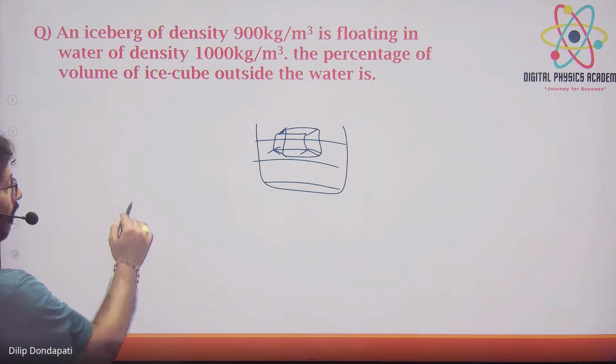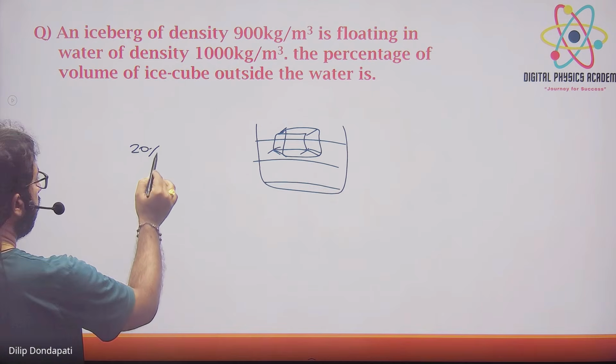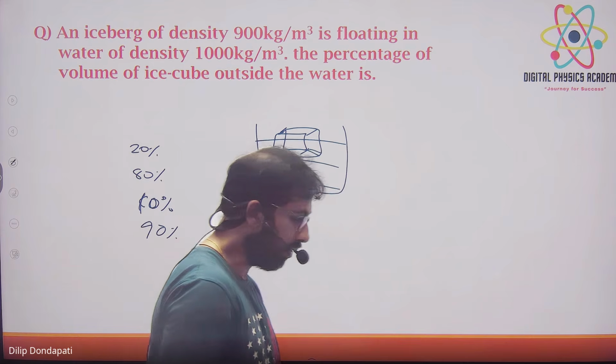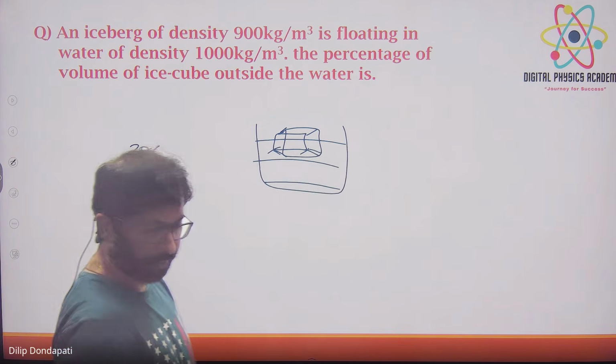I'll give options. Try. 10. Why? Because inside the water will be 90. Why 90? 900 by 1000 into 100. Okay. Correct.